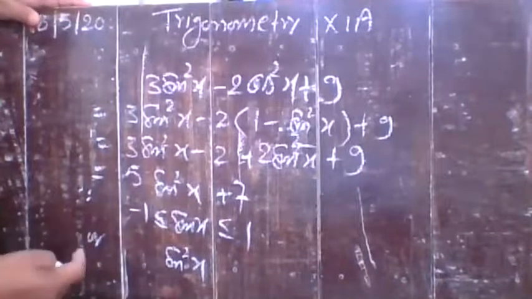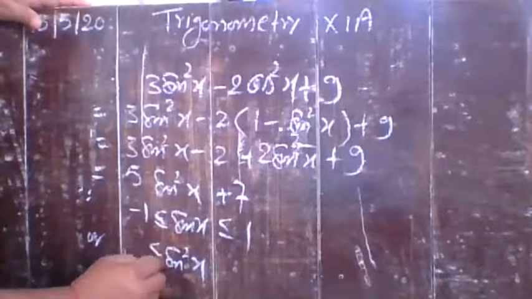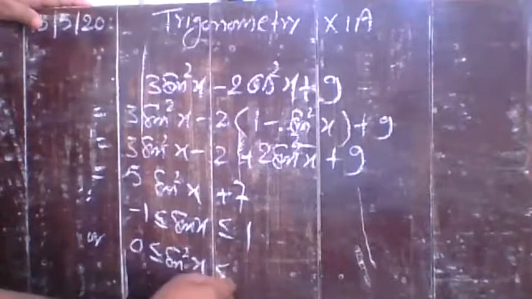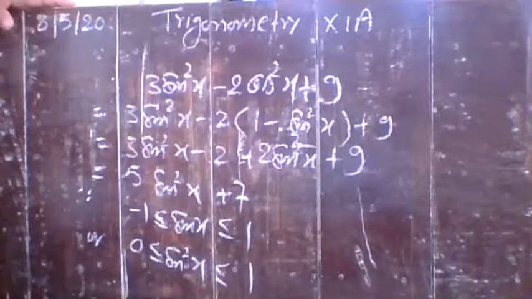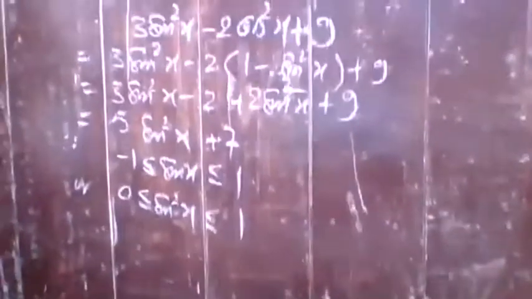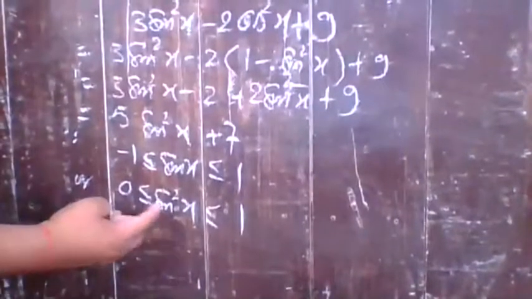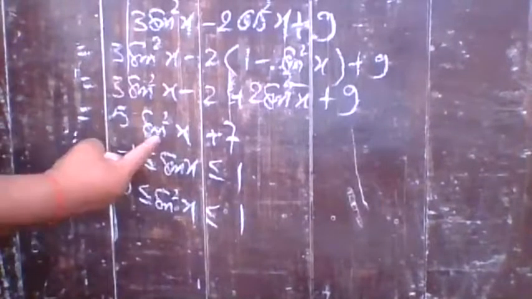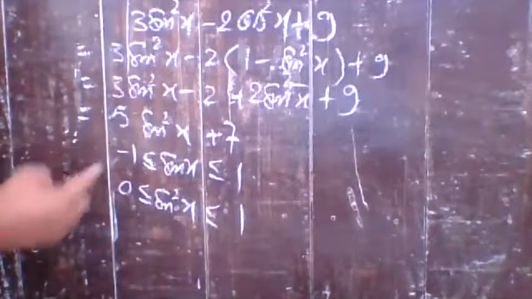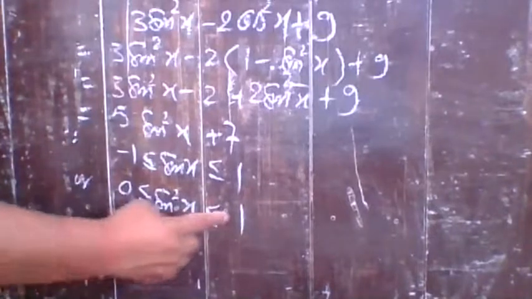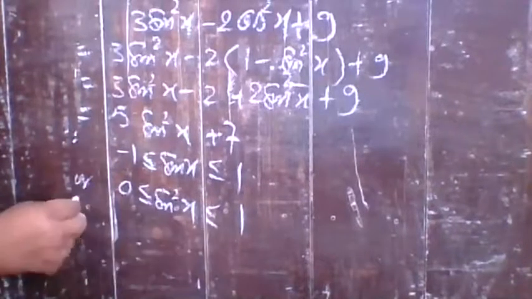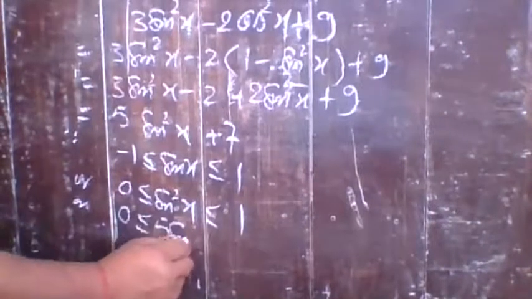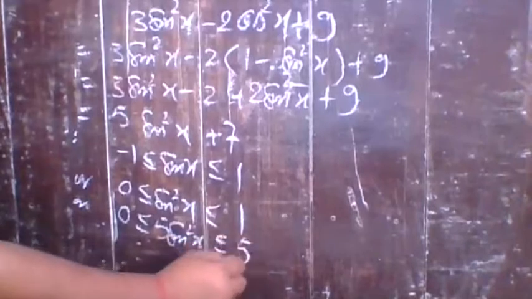So sine square x can be greater than or equal to 0, and here you can write less than or equal to 1. Means the square of sine x is lying between 0 and 1. Now see that here sine square x is multiplied by 5, so you multiply each term by 5. So here you have 0, and here you can write 5 sine square x less than or equal to 5.